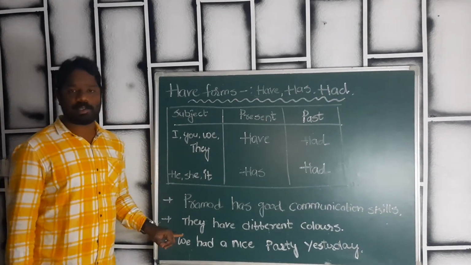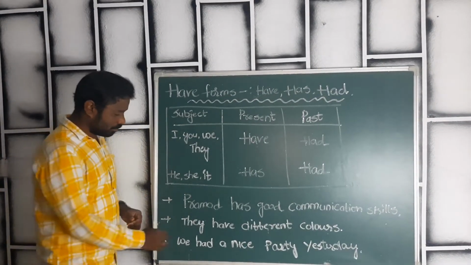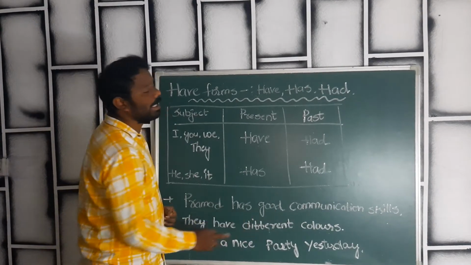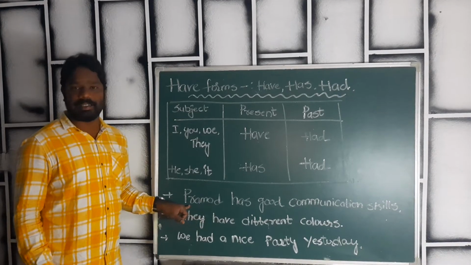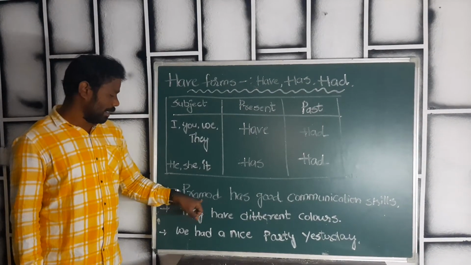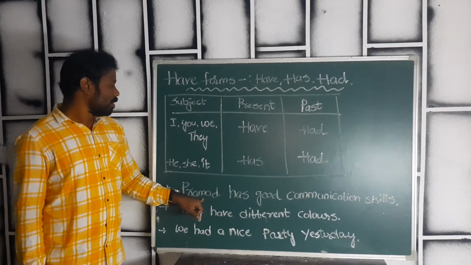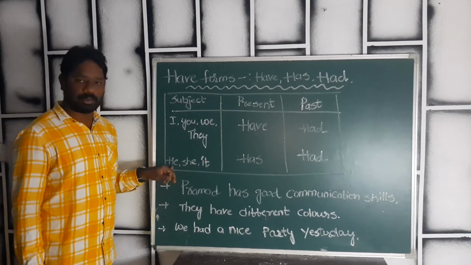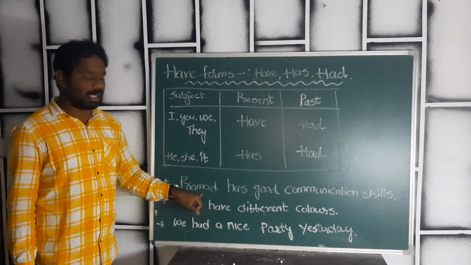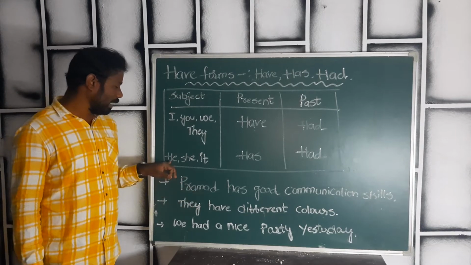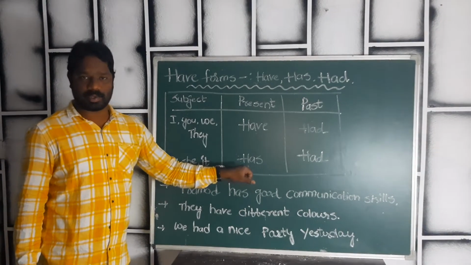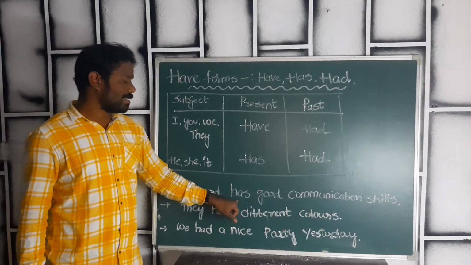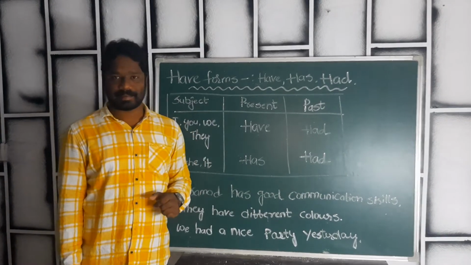We have some more examples over here. Have a look. Pramod has good communication skills. Pramod is a name, so it is a noun. For he, we use a pronoun instead of a noun. So when you're talking about he, what do we use in the present tense? Has. So Pramod has good communication skills.